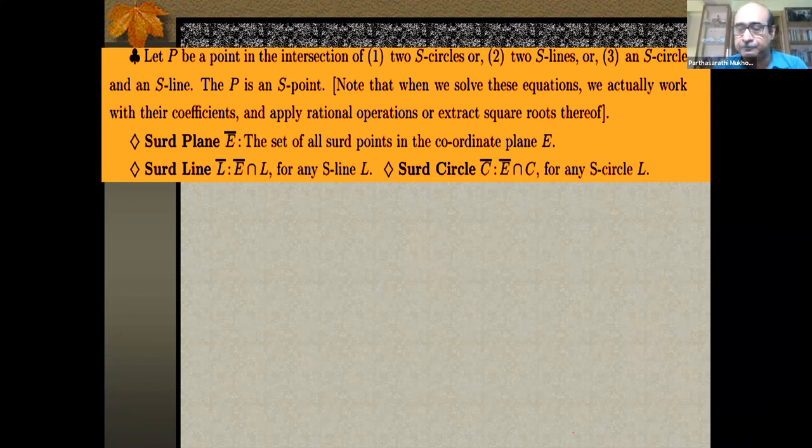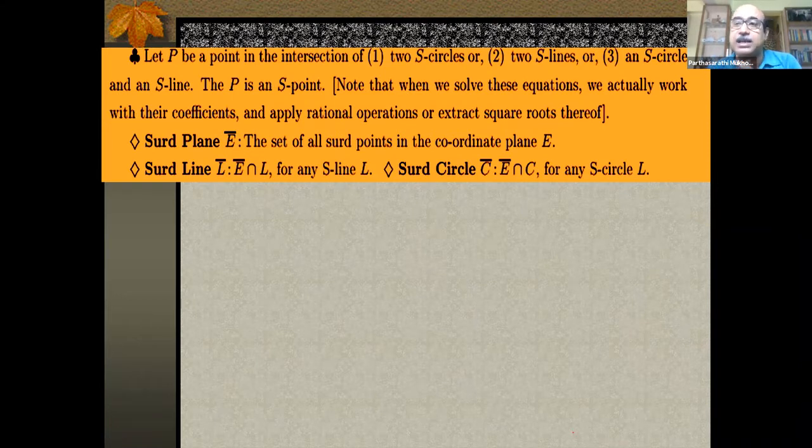I call it an S plane. So the usual plane is E, the Euclidean coordinate plane, the R2, the usual plane. Along with that, I define something called E bar, the S plane. This is the set of all S points in that coordinate plane, the points both of whose coordinates are constructible. That's E bar. And then I define an S line, which is a usual S line having at least two S points, and I take the intersection of that S line with E bar. Set theoretic intersection. That is what I call L bar, the S line.